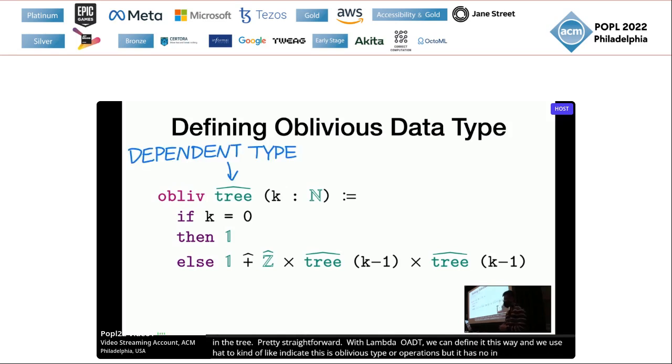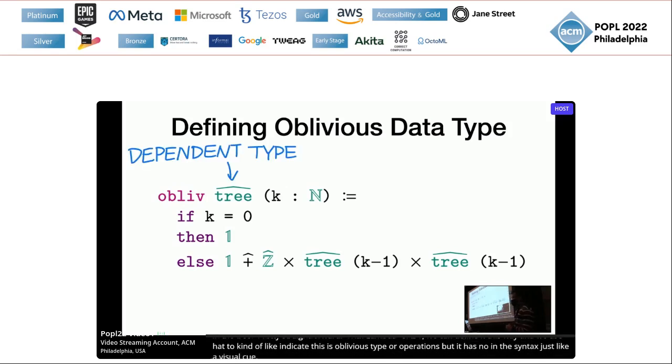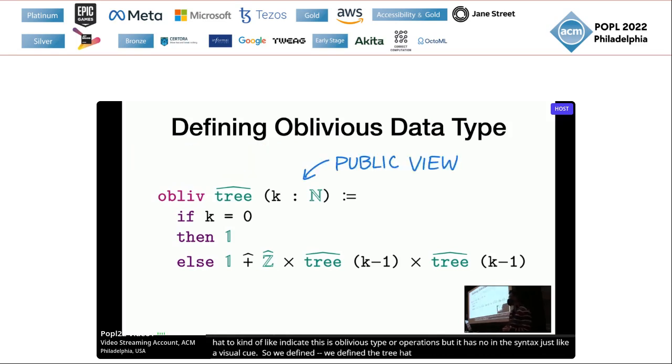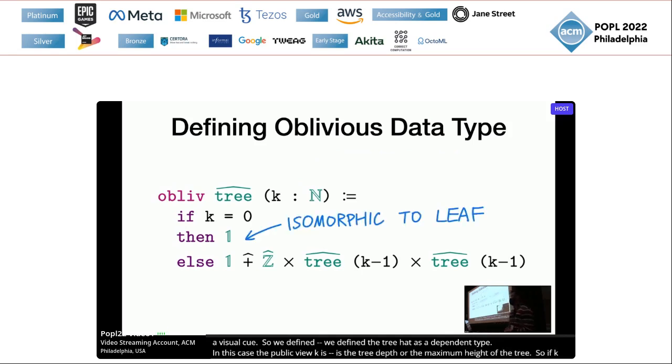So we define this oblivious tree as a dependent type, with the type index being the public view. In this case, the public view k is the tree depth or maximum height of the tree. So if k is 0, apparently the tree can only be a leaf, so we return a unit type, which is isomorphic to a leaf.